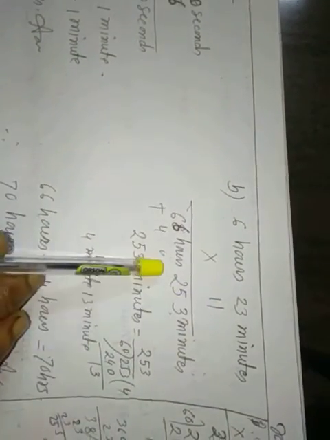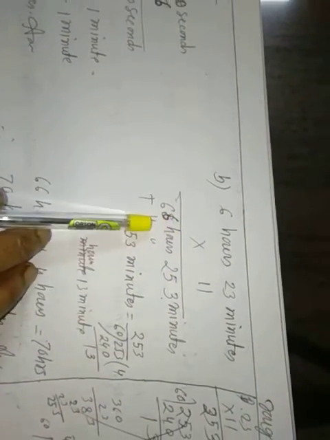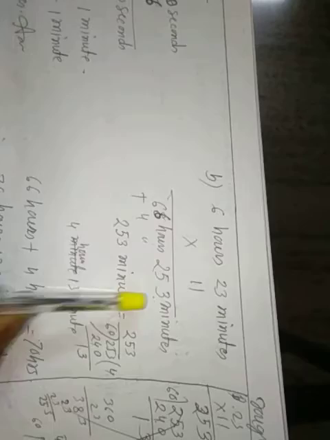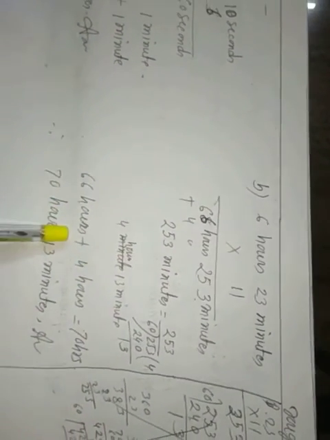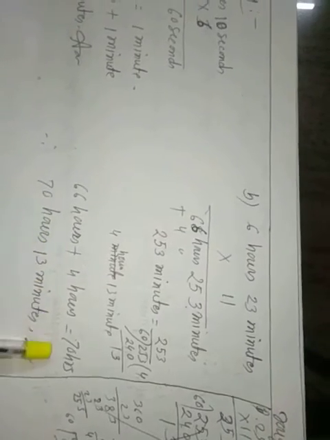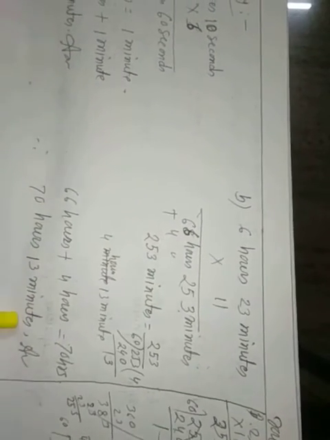Okay. 6 hours, 23 minutes times 11. That is 23 into 11, 253 minutes, and 66 hours. 253 minutes equal 4 hours 13 minutes, so 4 is added here. So, 4 hours, 13 minutes, plus 66 hours, 70 hours, 13 minutes.